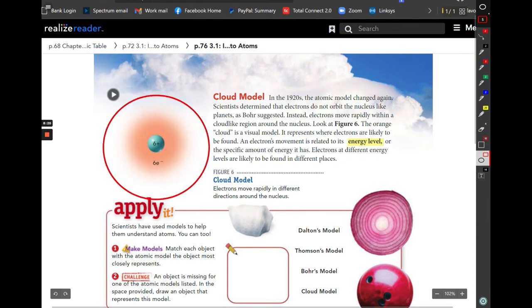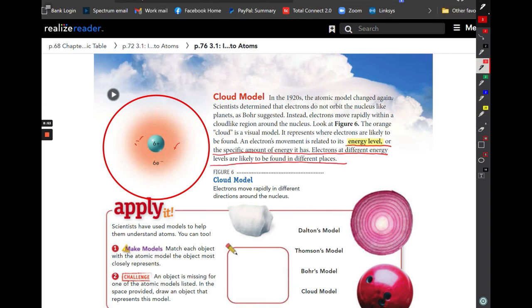So in the cloud model, the electrons don't orbit around like planets around a sun. Instead, they're just moving very rapidly within this space that we call the cloud. An electron's movement is related to the amount of energy that it has, and that is what's called the energy level. It's the specific amount of energy, and the electrons at different energy levels are likely to be found in different places within that cloud.